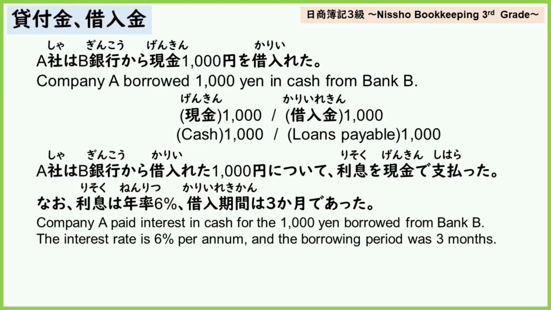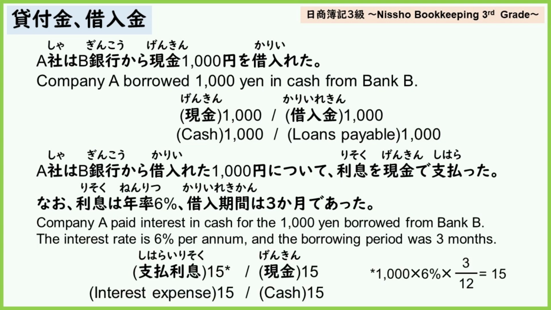Next, let's look at the journal entry for paying interest incurred from borrowing money. Company A paid interest in cash for the 1,000 yen borrowed from Bank B. The interest rate is 6% per annum, and the borrowing period was 3 months. The journal entry is debit, interest expense 15. Credit, cash 15. To process the payment of interest, we record the interest expense on the debit side. On the other hand, since cash was paid, we will credit cash in the journal entry. Interest calculation is done as shown.